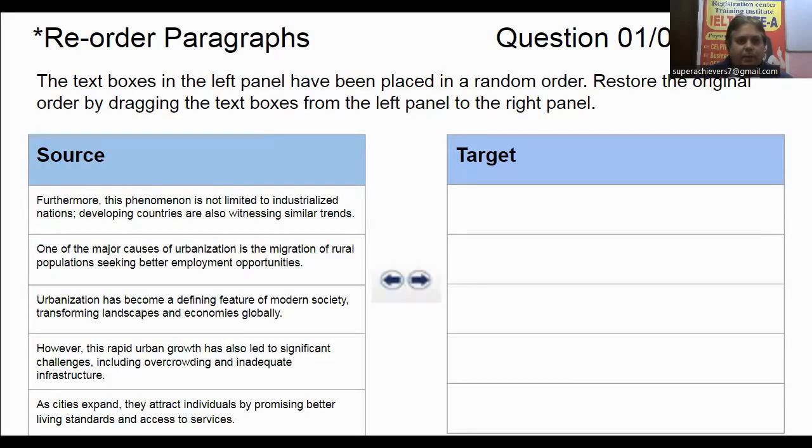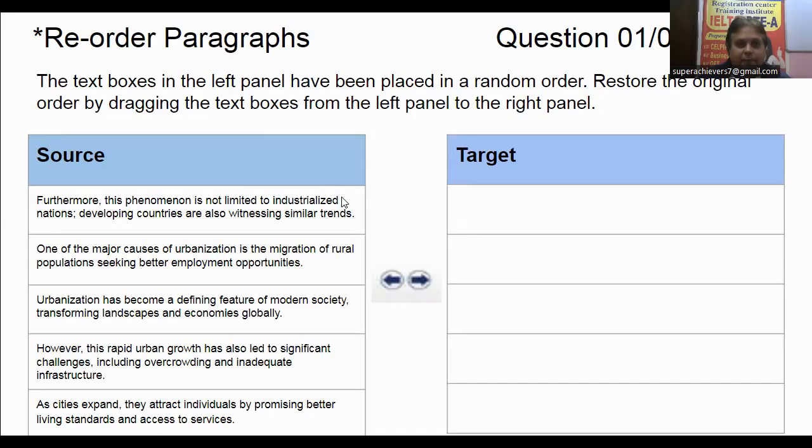In the PTE exam, in reorder paragraph, you will get a story. Multiple sentences of a story will be presented to you in a random order. And you have to drag these sentences from the left side to the right side and arrange them to make sense, to make a reasonable, meaningful story.